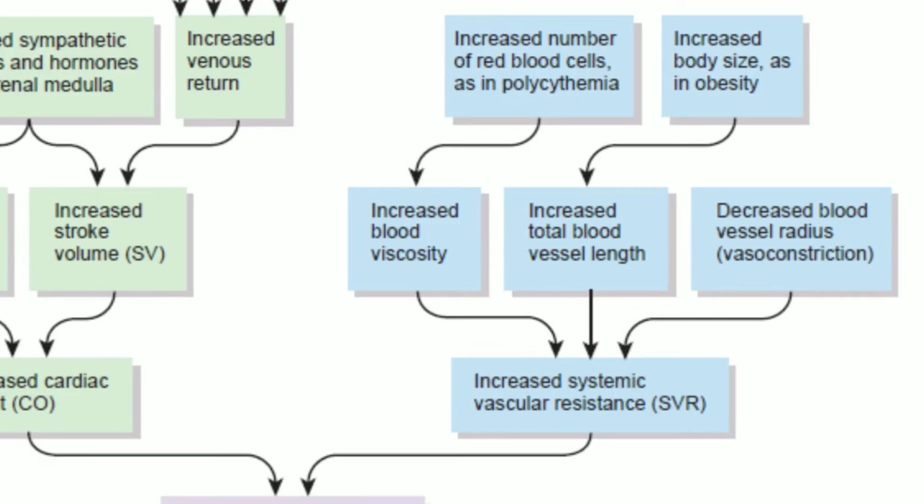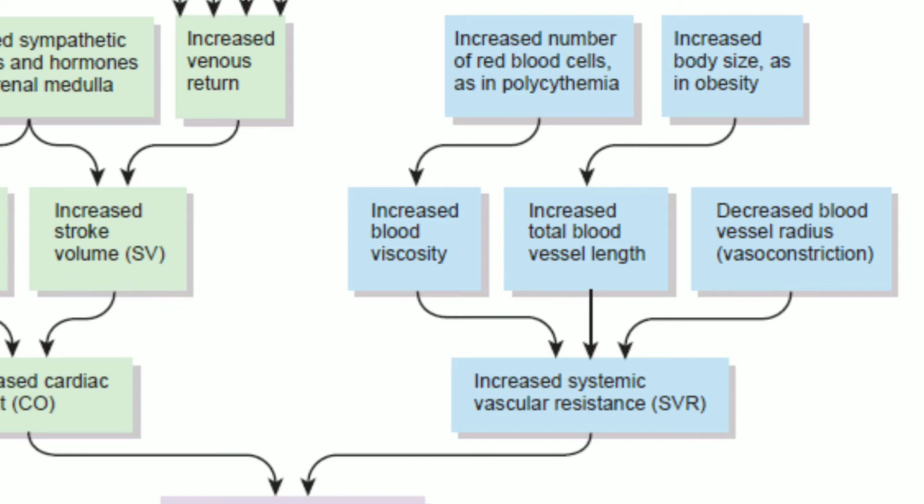At the same time, the systemic vascular resistance is influenced by factors like blood viscosity, the total length of the blood vessel, and also the vessel radius or the vasoconstriction. An increased number of RBC, as in the case of polycythemia, will result in increasing the viscosity of the blood. Similarly, in an obese person, when the body size is increased, this will result in the increase in the total length of the blood vessel in the whole body.